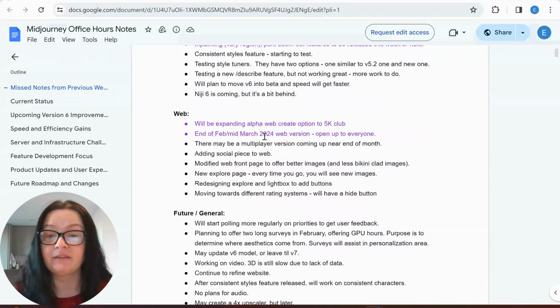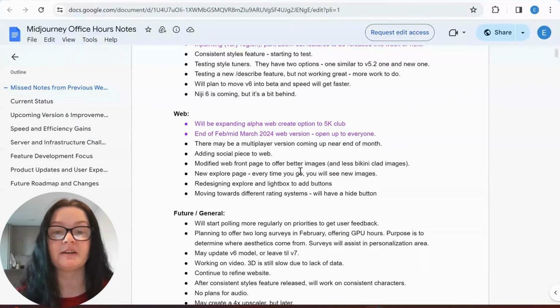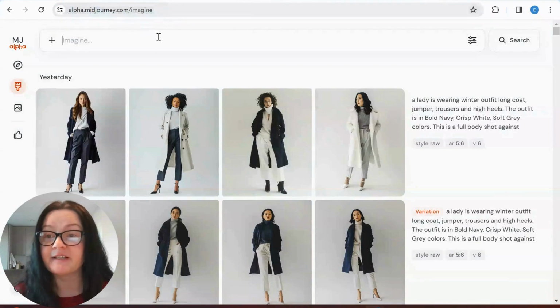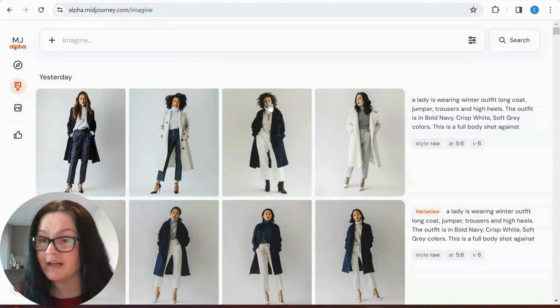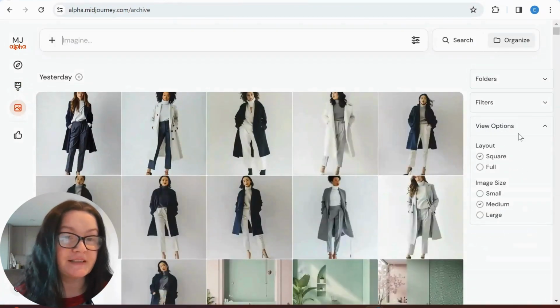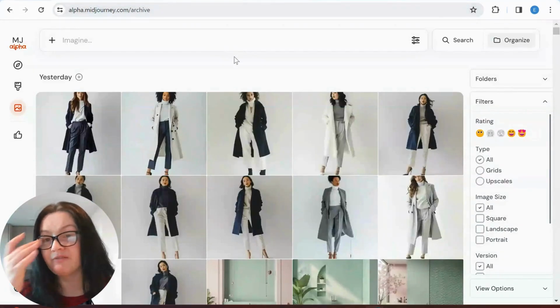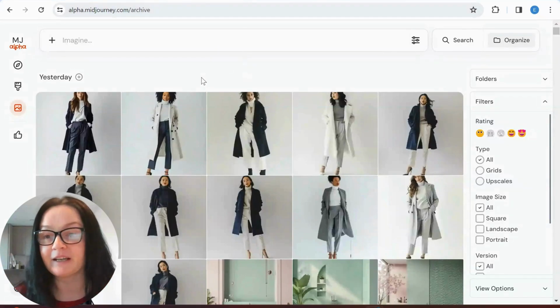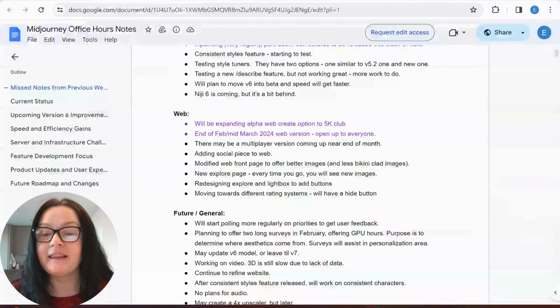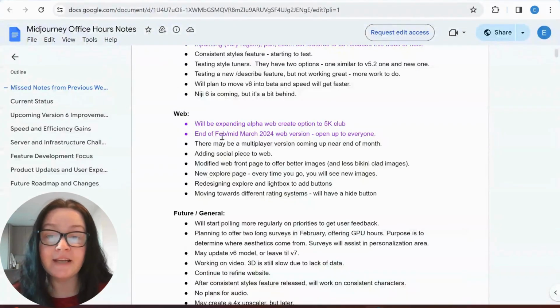And then we have the web: expanding the alpha web create option to 5,000 images, guys. So this is very soon. If you have 5,000 images, you will be able to access this website very soon. You know what? I was trying to figure out how I can tell how many images I've generated, but I honestly don't see this option. If you guys know how to tell, please let me know. But of course, I have access to alpha, so I know I have many more than that, but I just can't tell how. And then we have end of February, mid-March 2024, the web version will be open to everyone.